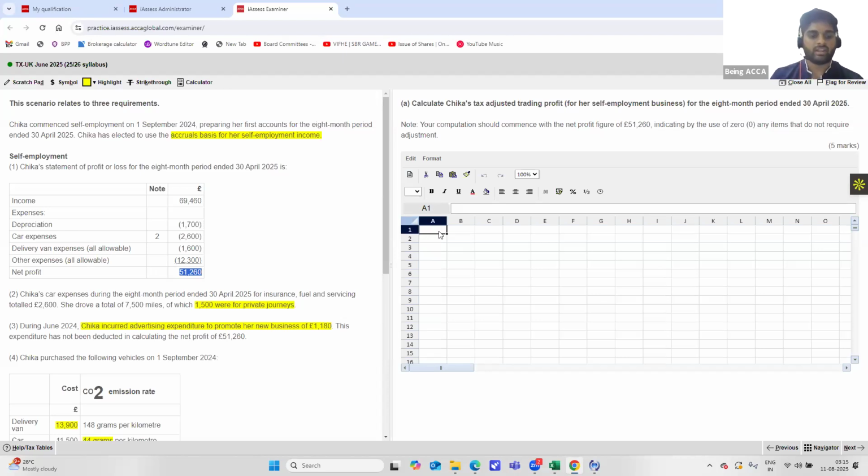So that is what we should be doing to get our values. So now let's calculate tax adjusted trading profit for the year ended 30th April 2025. So first we'll start off with our profit.